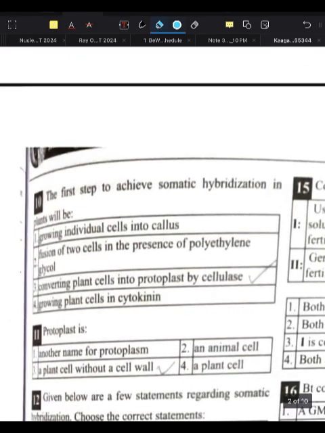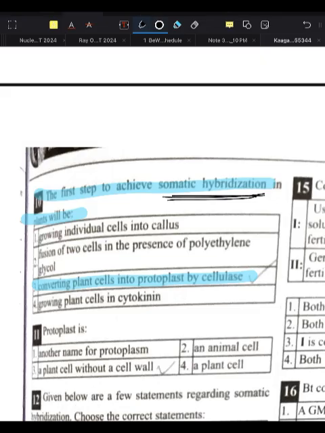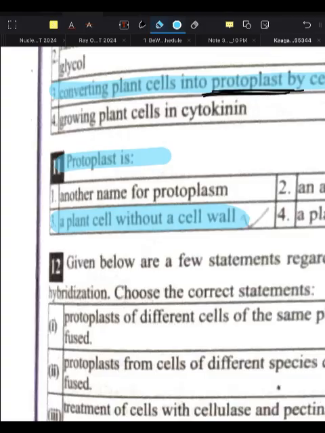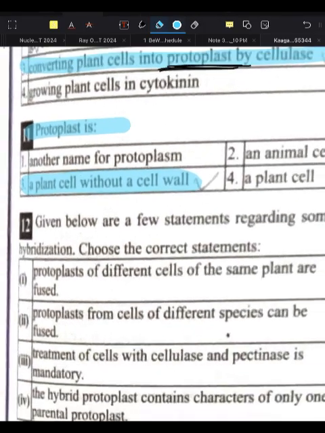Okay, next, the first step to achieve somatic hybridization in the plant will be what? To achieve somatic hybridization, what will be the first step? The first step will be converting the plant cell into protoplast by cellulase. Now what is protoplast? Here the next question comes. Protoplast is a plant cell without a cell wall.